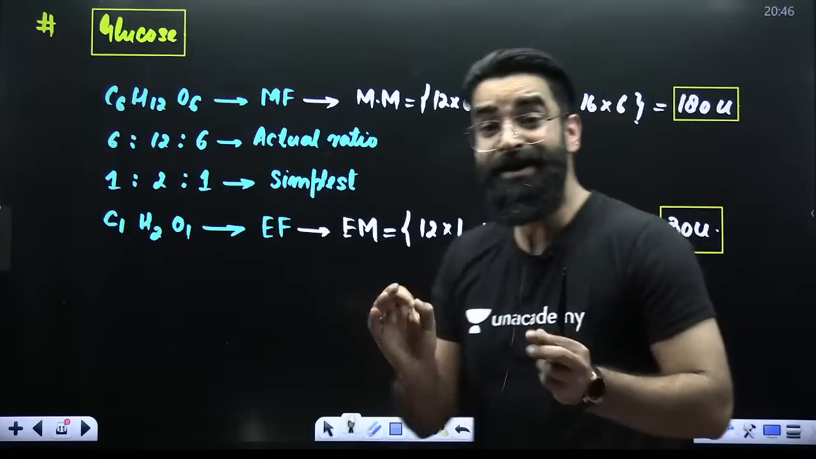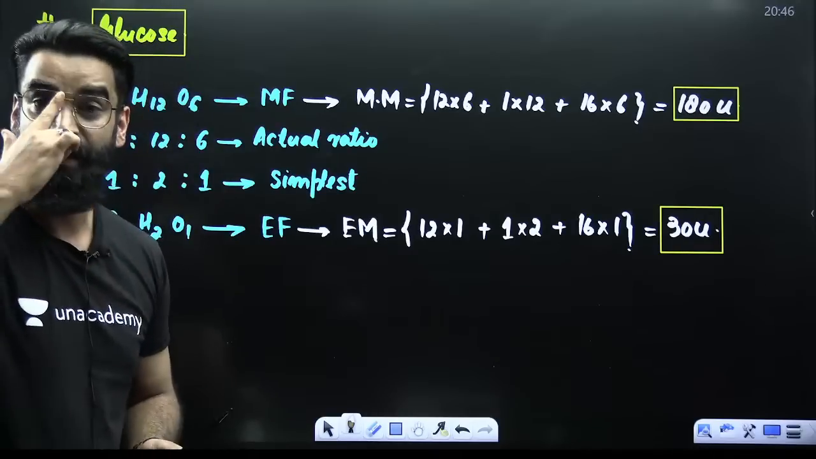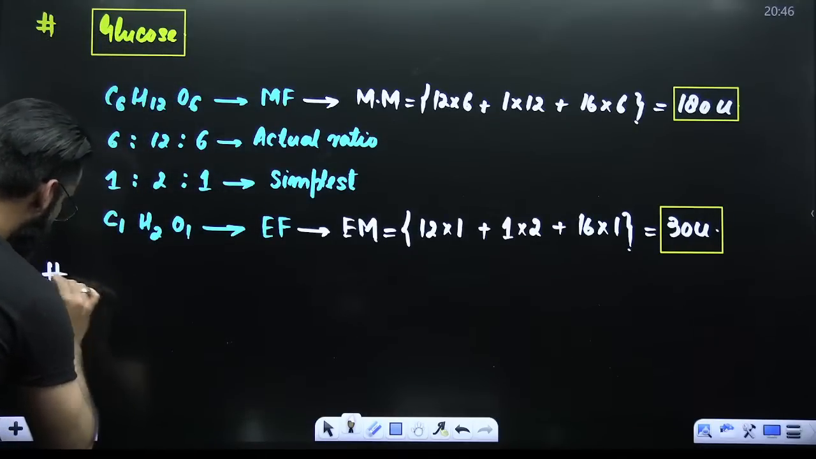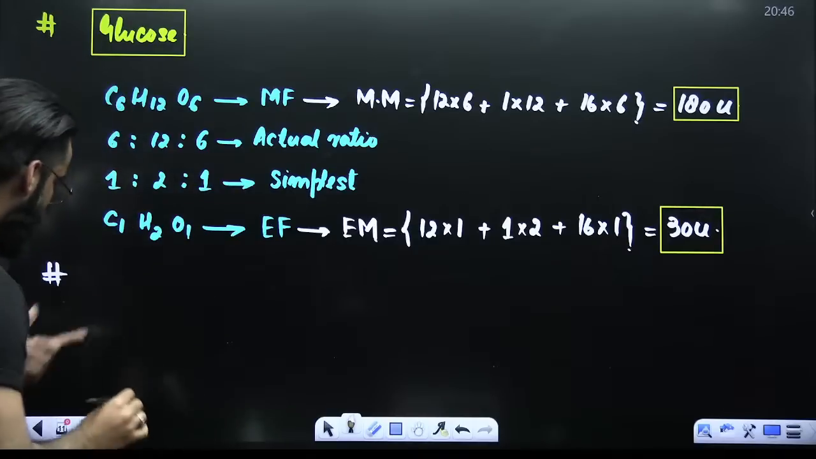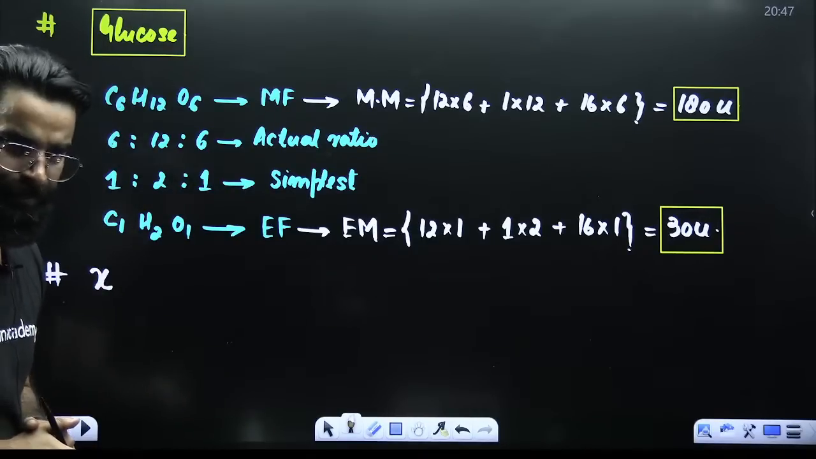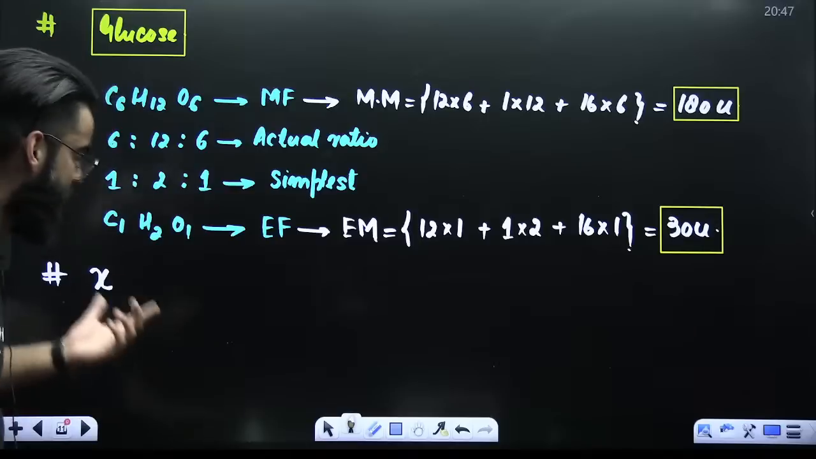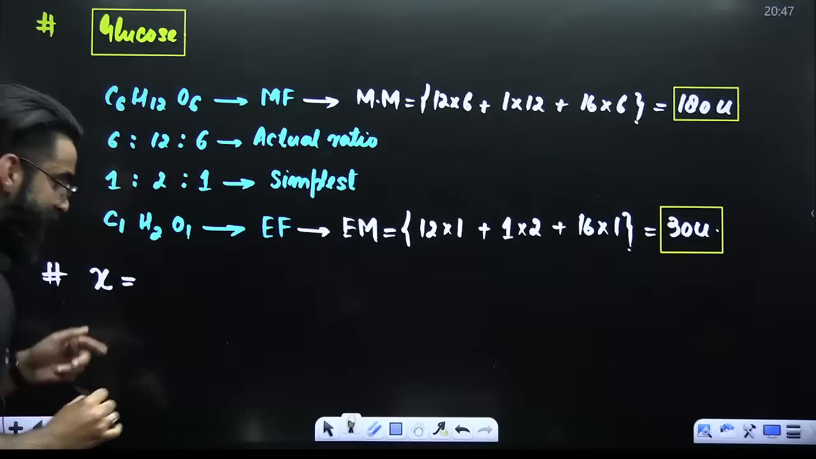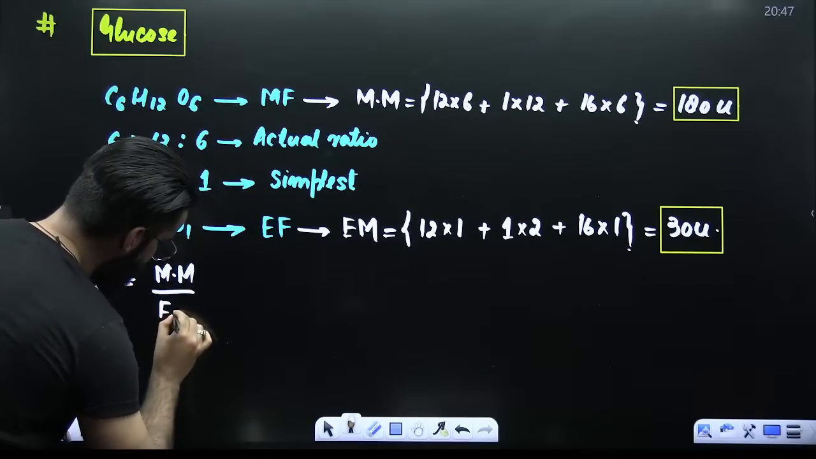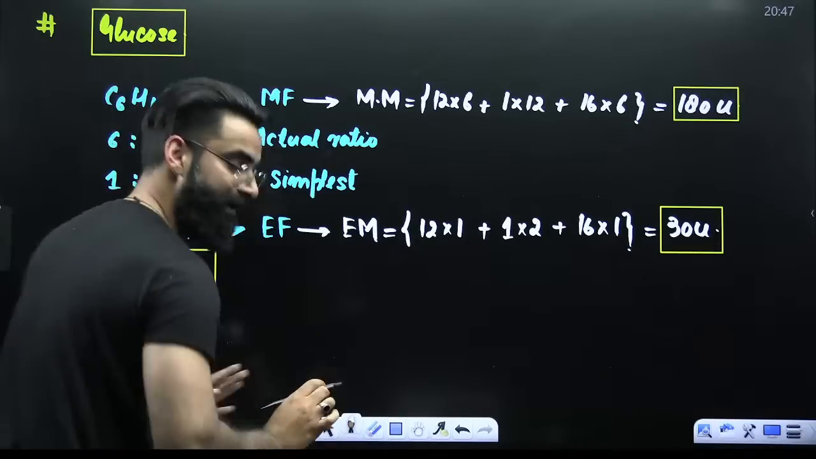My dear students, once you get the molecular mass and empirical mass, after that, you will be calculating a number which I'll be representing with X. What is this X? X is the ratio of molecular mass to that of empirical mass.